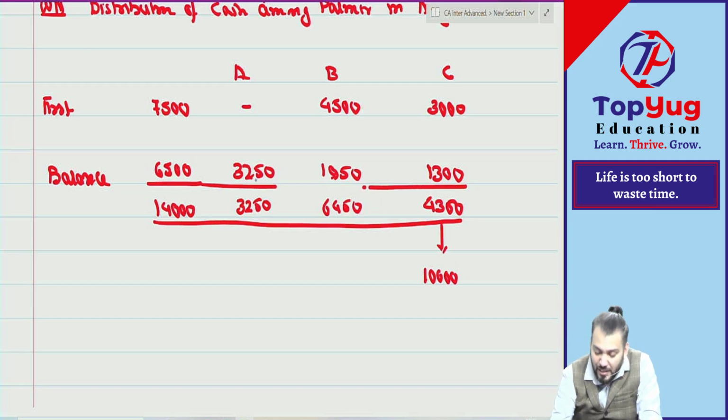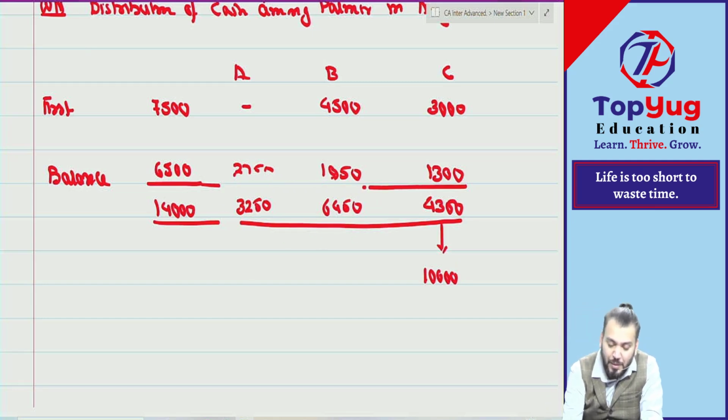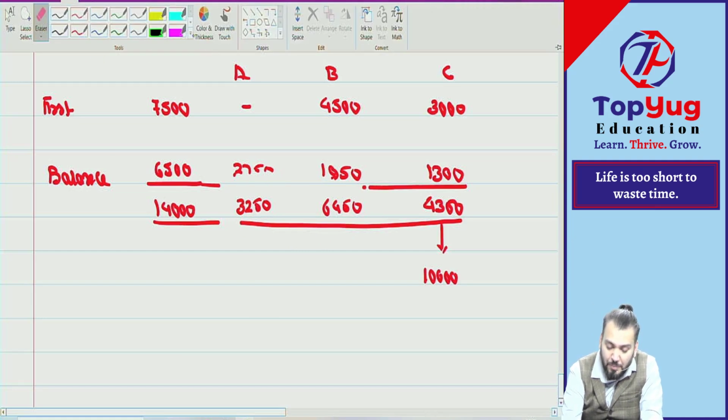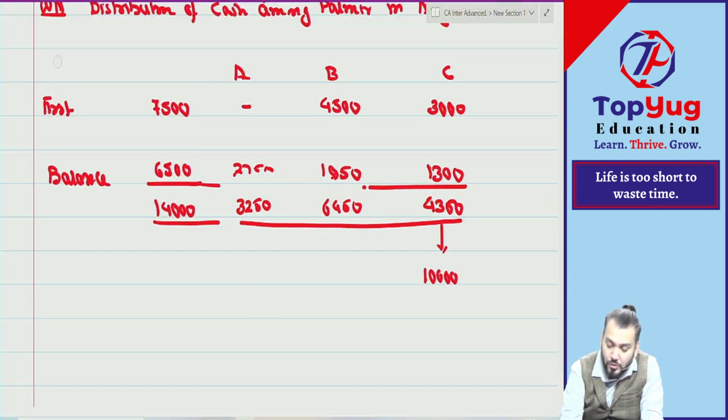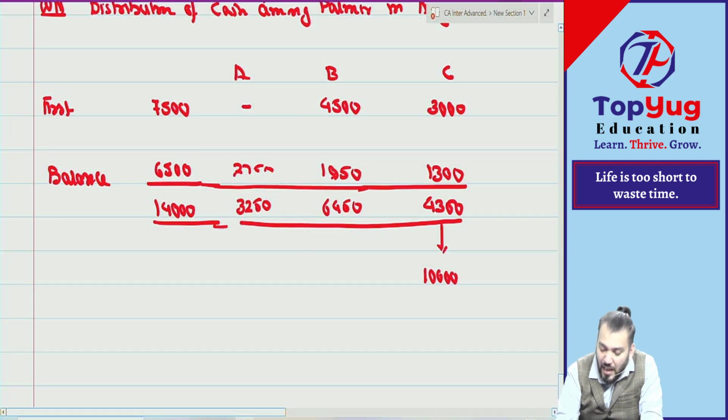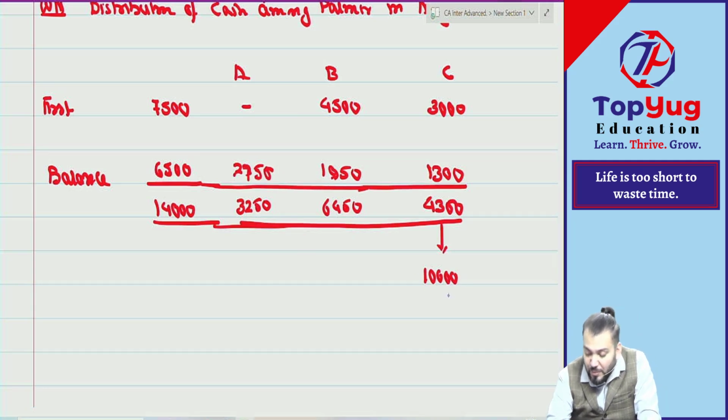Because they should be paid now as per the payment order, but we don't have cash. So C has taken equipment worth rupees 10,000, but payment required was 4,300. Means how much cash will be brought by Mr. C? 5,700. Understood this point?